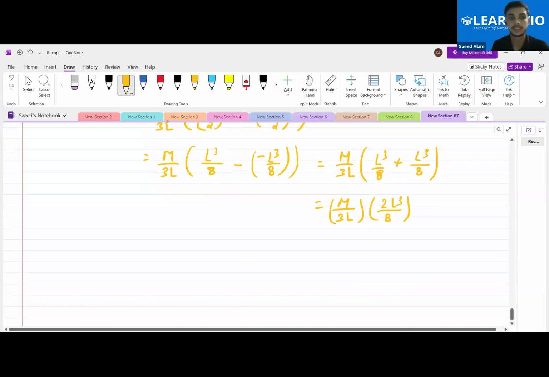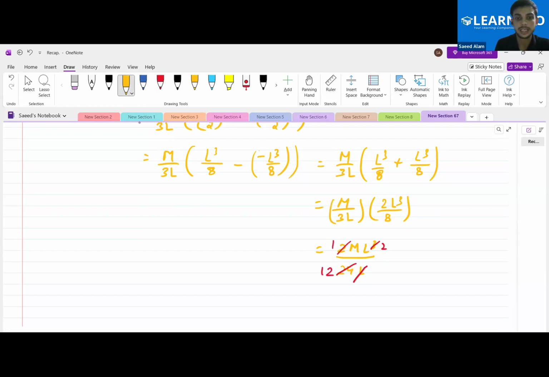If you cancel out the things, you get 2ML cube by 8 threes are 24L. Now let's start the cancellations. 2 will get squared, and 2, 1, and 2, 12. So ultimately you get the answer to be ML square by 12.